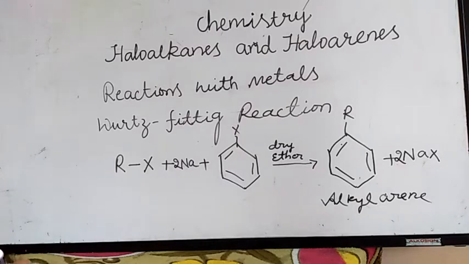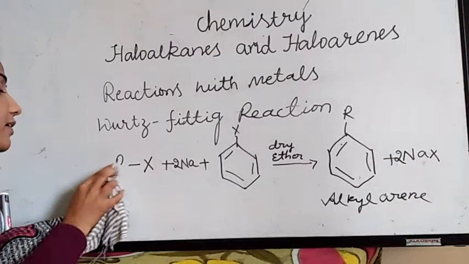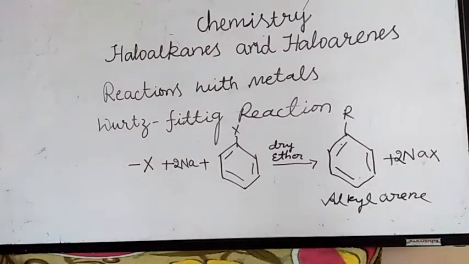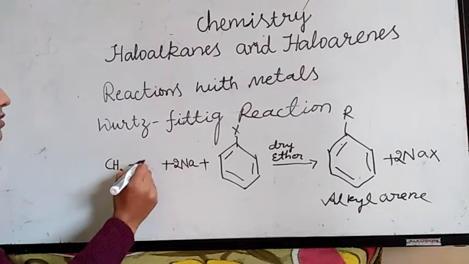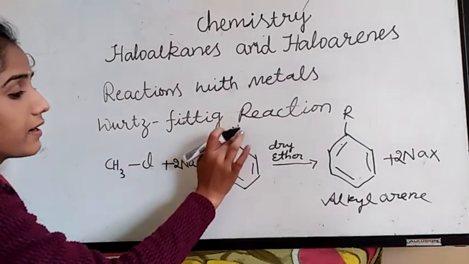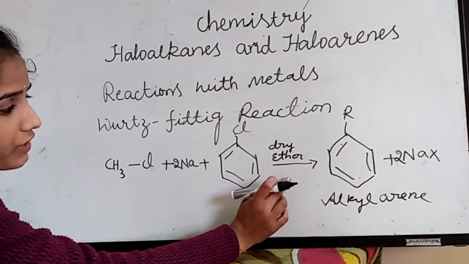What you have to do is take, in place of R, CH3 and C2H5 groups. I am taking CH3Cl, methyl chloride, and chlorobenzene reacting with sodium metal in the presence of dry ether.